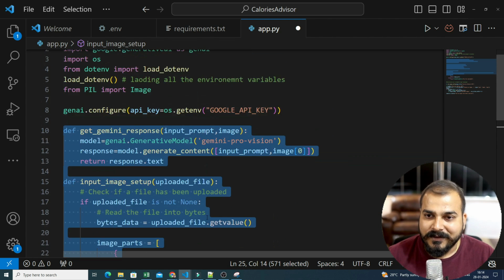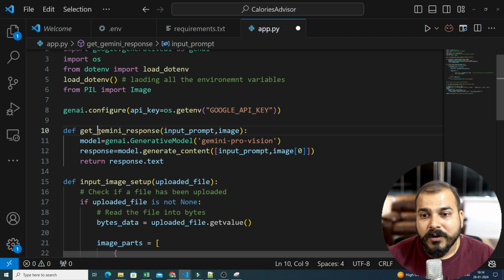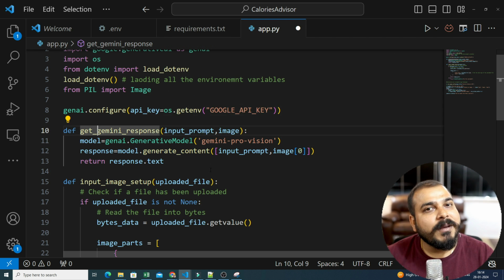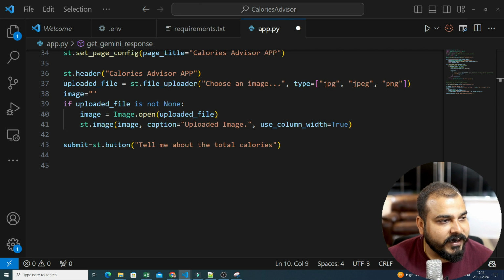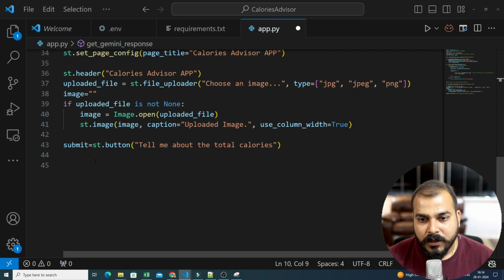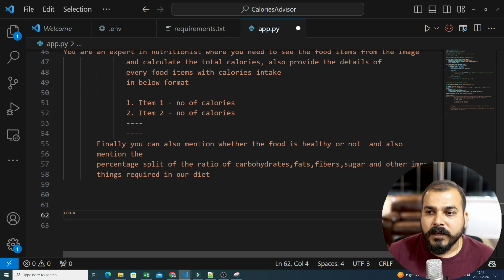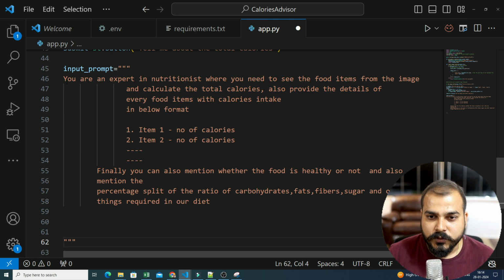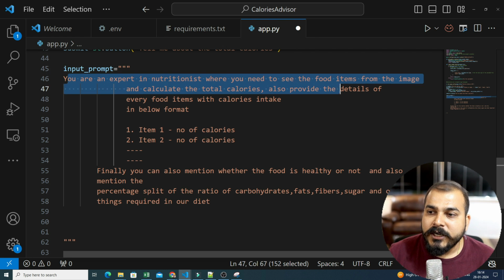Now is the main thing, and the parameter that we have written, input prompt, because we need to tell how the Google Gemini Pro Vision needs to work. So here I have created an amazing prompt which will provide you this entire response. So this is the prompt that we are specifically going to use. You are an expert nutritionist, where you need to see the food items from the image and calculate the total calories.